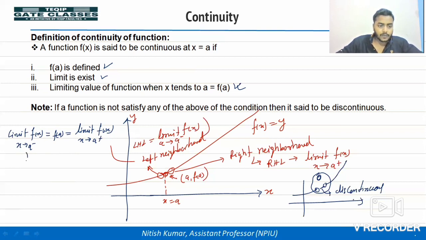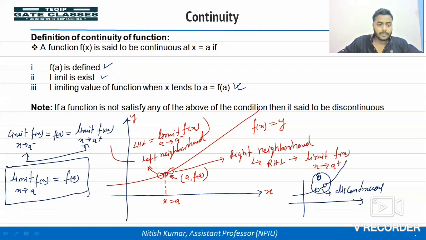Combined, we can write the limit of f(x) when x tends to a is equal to the functional value at x is equal to a. This is also called the condition of continuity. So if a function satisfies this condition at x is equal to a, it means the function will be continuous at x is equal to a, right?